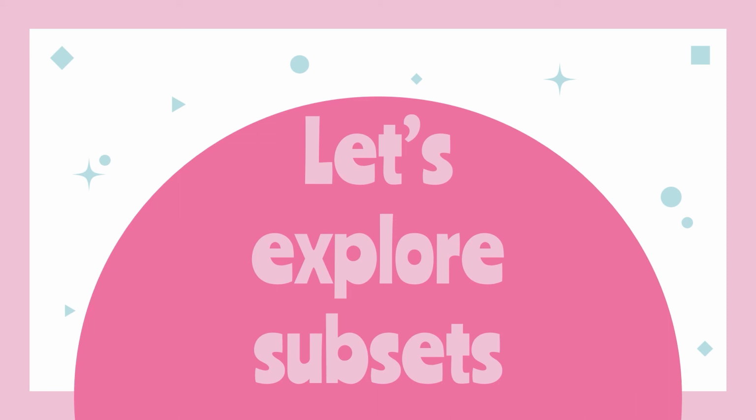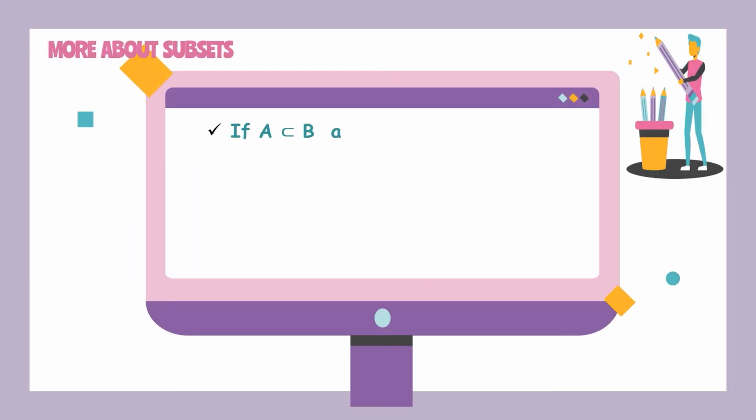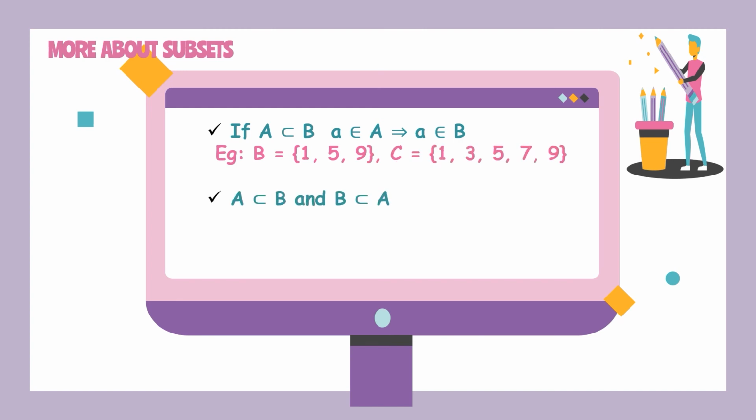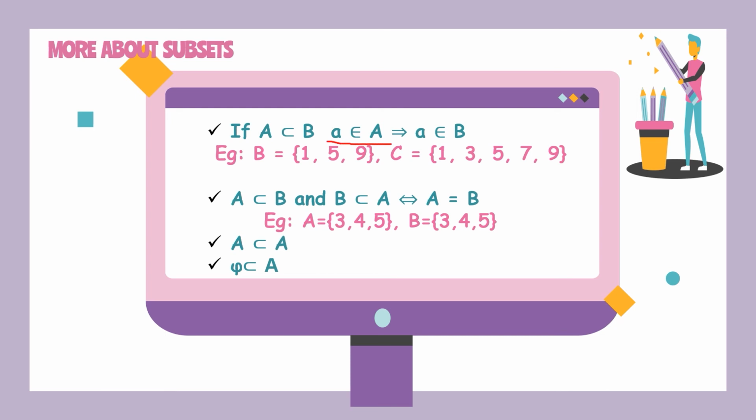So now let's see more about sets. A few tips for sets. If A is a subset of B, any element I take from A will be an element of B. That is your first condition you need to remember. If I take an element of set A, it will definitely be there in set B also.